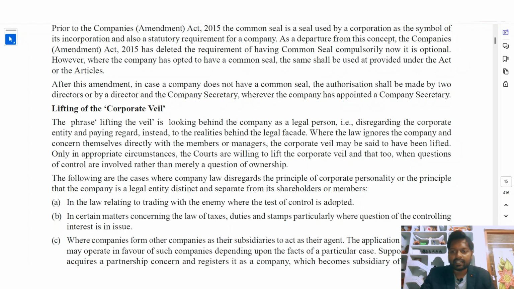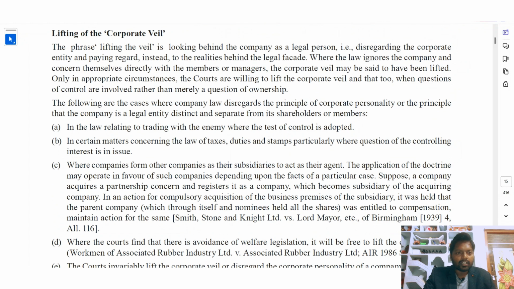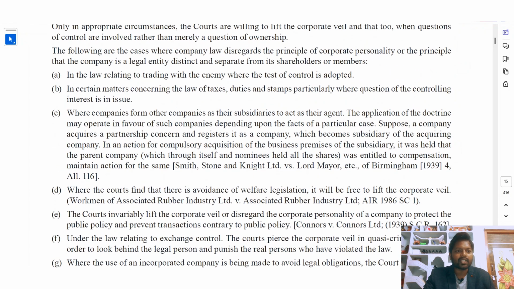What they are saying is that only in appropriate circumstances are the courts willing to lift the corporate veil, and that too when questions of control are involved rather than merely a question of ownership. The following are the cases where company law disregards the principle of corporate personality, the principle that the company is a legal entity distinct and separate from its shareholders or members. So these are the cases, A to H. In these cases, the law sees the company and the members as the same. If a company is involved in the following issues, then action will be taken on the company and the members together.